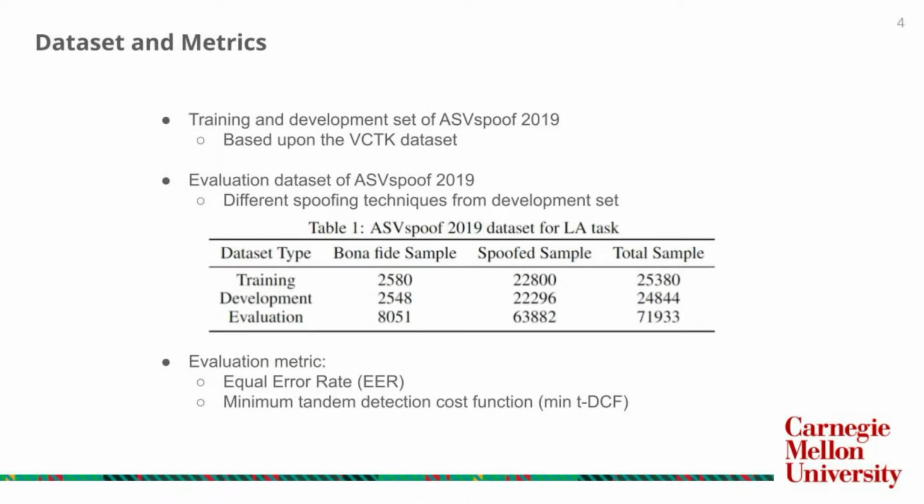The team acquired the training, development and evaluation datasets of the logical access task, all from ASVspoof 2019. The table presented here summarizes the size of both bona fide and spoof samples for each dataset type. As it is tabulated, the spoof samples possess nearly 10 times the size of the bona fide samples.